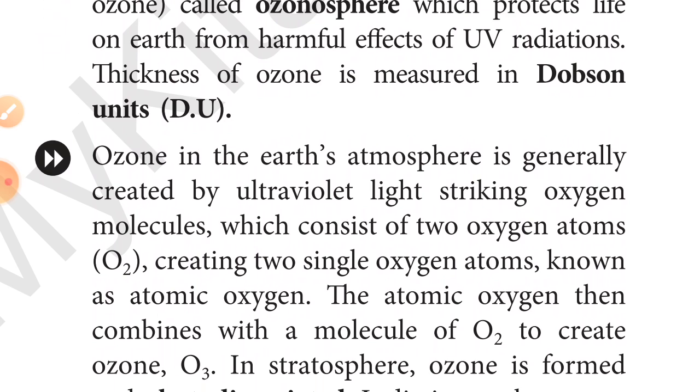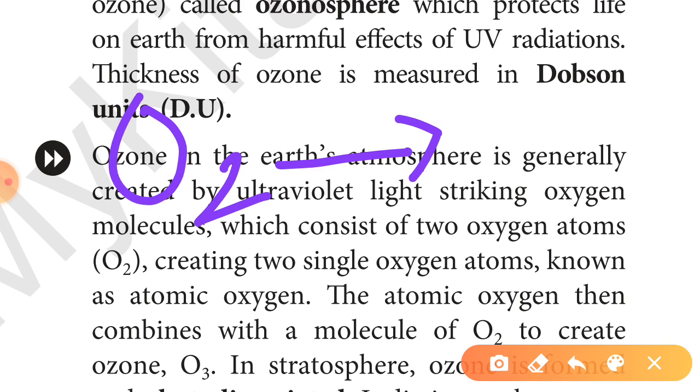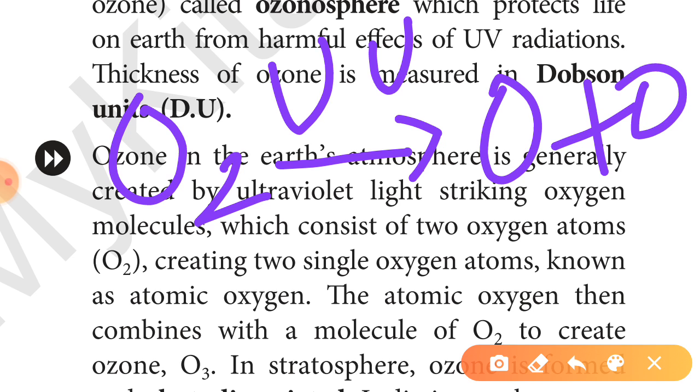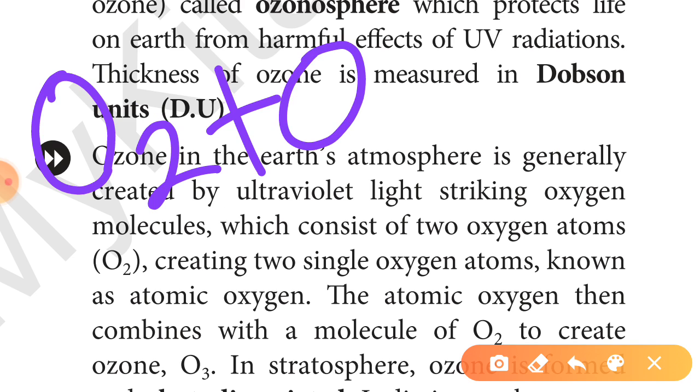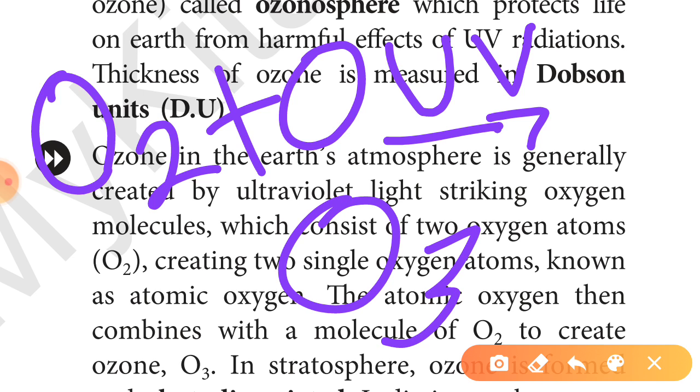When oxygen, O2, breaks in the presence of UV rays, it makes oxygen plus oxygen, and that oxygen is known as nascent oxygen. Then O2 reacts with that nascent oxygen in the presence of UV rays and forms O3, that is the ozone, right?